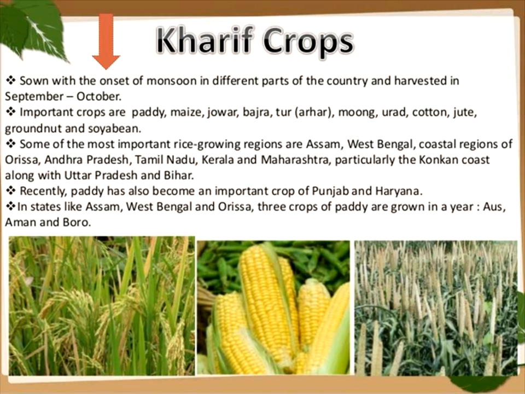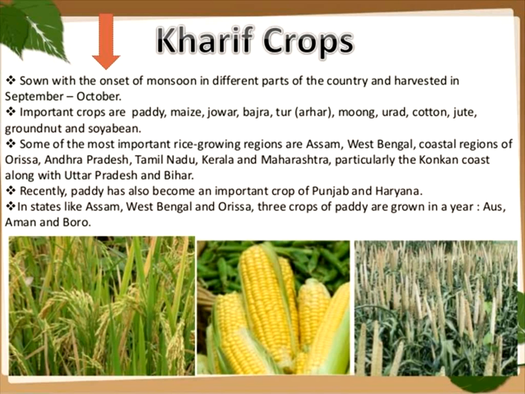Kharif crops are paddy, maize, cotton, jute, groundnut, and soybean. Some of the important rice growing regions are the regions which are dominant in paddy. You know that the scientific name of paddy is Oryza sativa. There are many varieties, such as Karnataka Ponni, IR20, and Ambai 16. These are the rice varieties grown in Tamil Nadu.